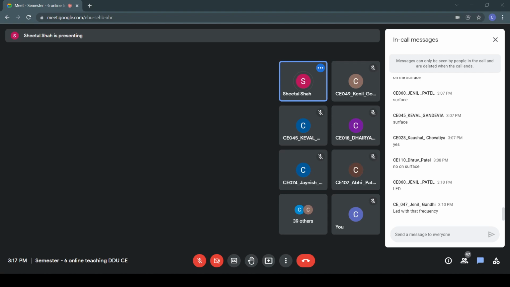And these waves are omnidirectional. What do you mean by omnidirectional? In the guided transmission, we have seen that if a wire is laid, the signal would go in the same path through the wire. Whereas in the unguided transmission, if this tower is transmitting the signals, it may go in this direction as well as in this direction. In all the directions it may go. So usually the radio transmission is the omnidirectional transmission.